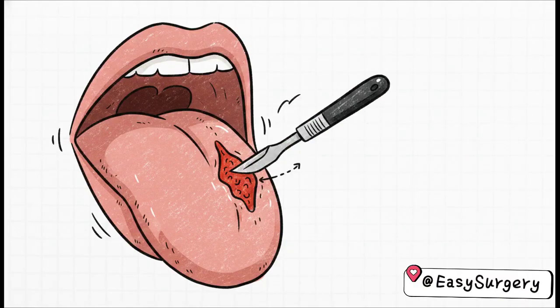Question 13. A chronic non-healing ulcer on the lateral border of the tongue should be investigated by A. FNAC, B. Punch biopsy, C. Incisional biopsy, or D. Ultrasound. Now definitely note the classic location here on the lateral border. The correct choice is C. Incisional biopsy. And the reason? A persistent tongue ulcer like that is highly suspicious for squamous cell carcinoma, and that absolutely requires a definitive tissue diagnosis via an incisional biopsy.